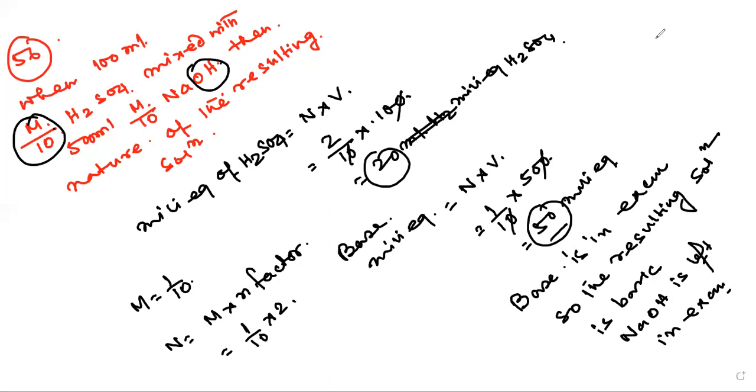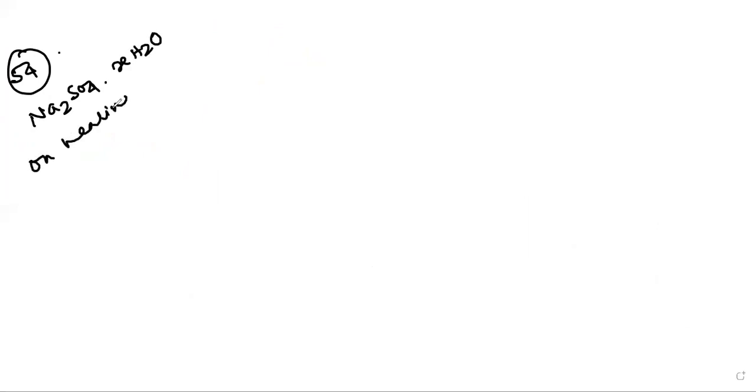Next, the question is like that. This is question 54. It is given as Na2SO4 dot XH2O, on heating loses 55.9% of mass.